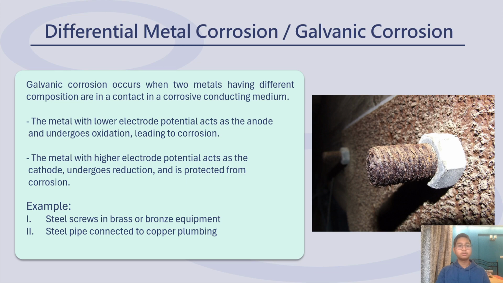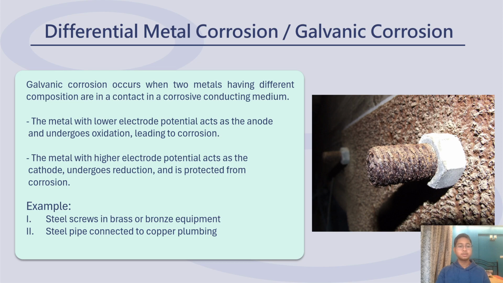Differential metal corrosion or galvanic corrosion. In galvanic corrosion, two metals having different composition are in contact with a corrosive conducting medium. The metal with lower electrode potential acts as the anode and undergoes oxidation, leading to corrosion. The metal with higher electrode potential acts as the cathode, undergoes reduction, and is protected from corrosion.